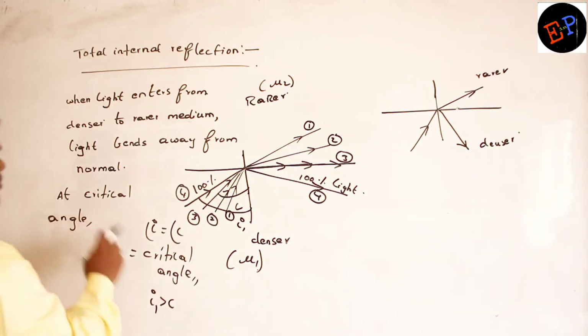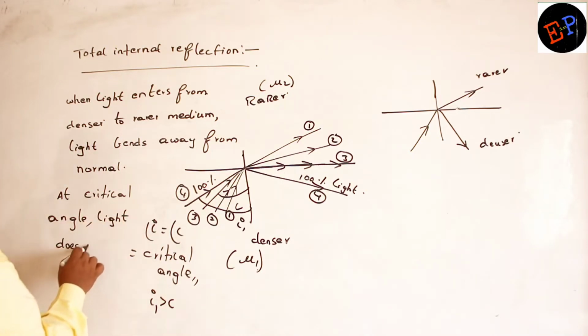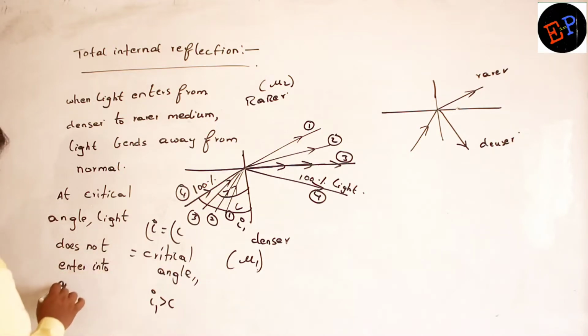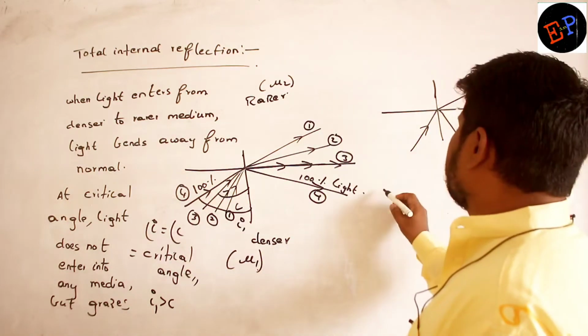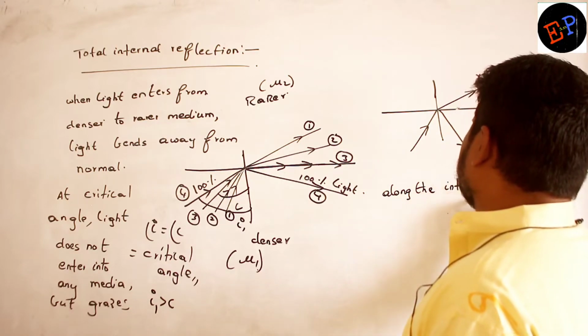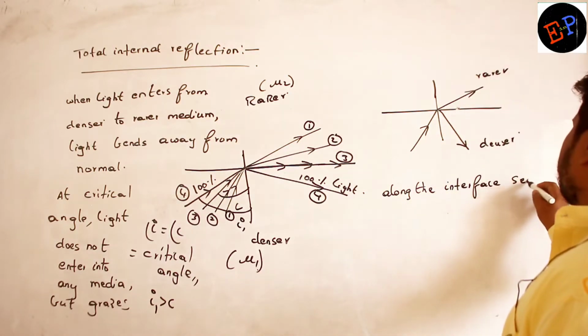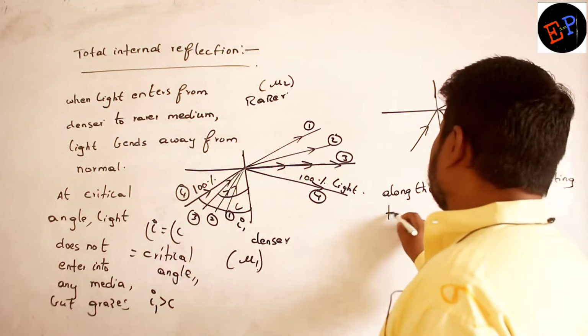At a critical angle, light doesn't enter into any media, but grazes along the interface separating two media.